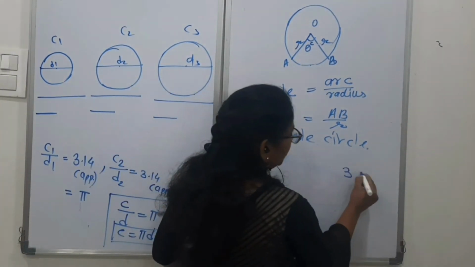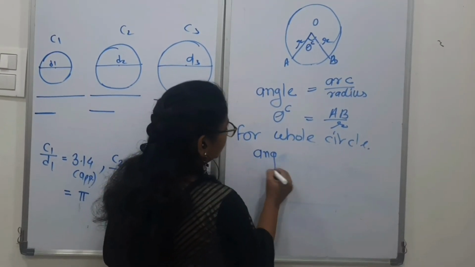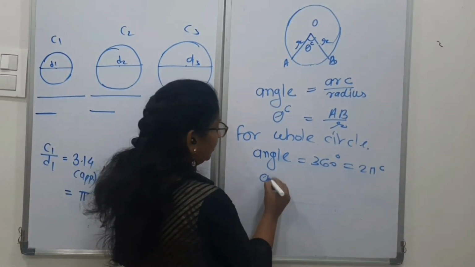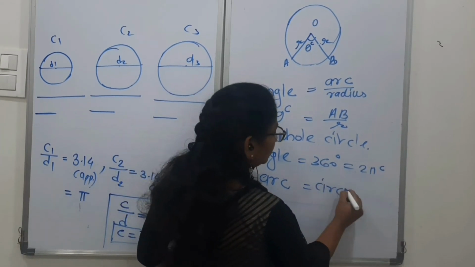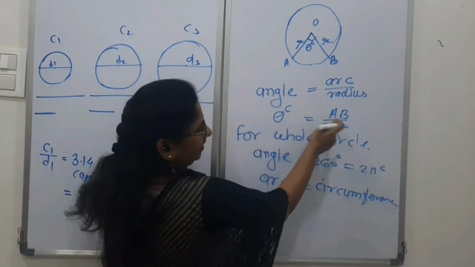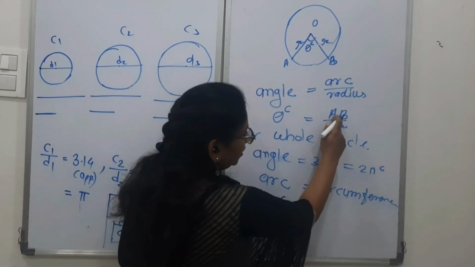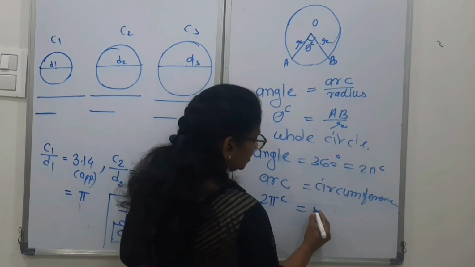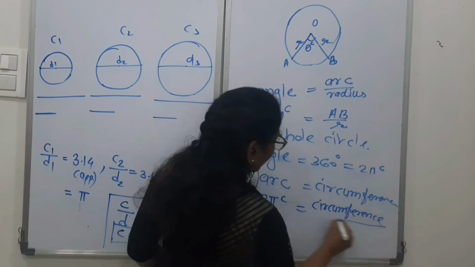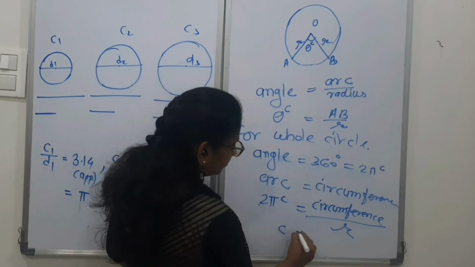So for the circle the angle is 360 degrees, which means 2 pi radians, and the arc is nothing but the total circumference of the circle. And the radius is R. So the angle 2 pi radians equals arc AB, which for the whole circle we have considered as the circumference, upon the radius R. In this way, the circumference is nothing but 2 pi R.